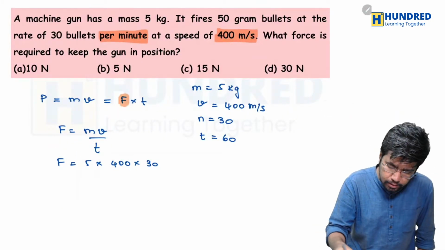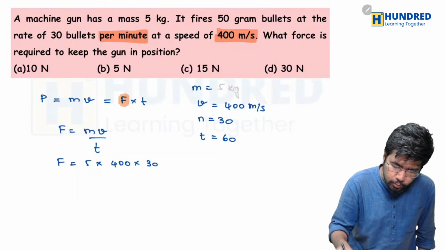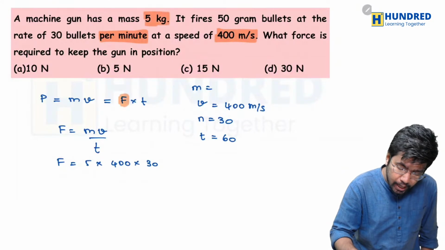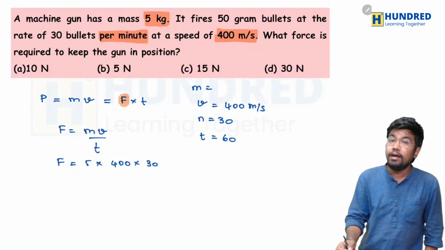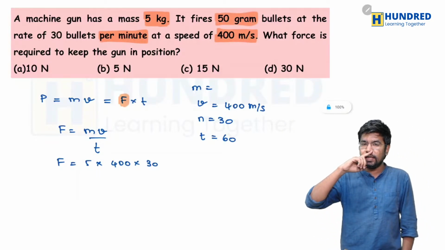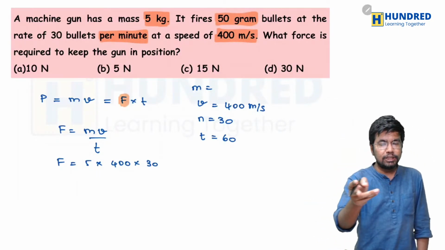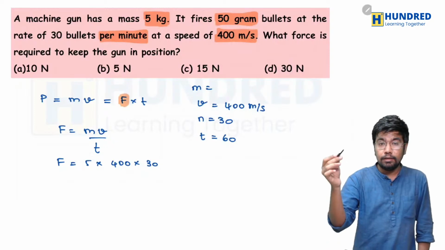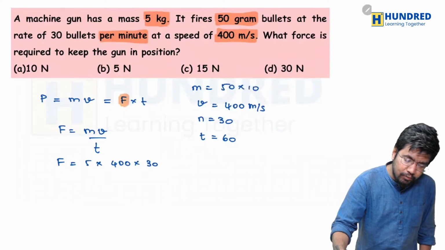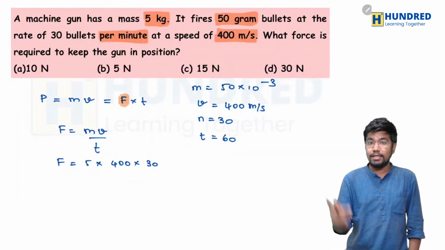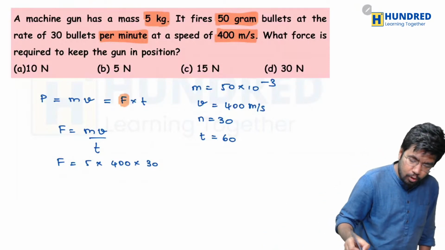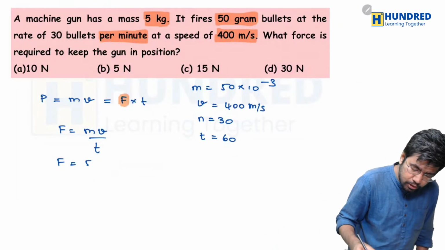Just one small mistake on my side. Actually they have given the mass of the gun as 5 kg, but the bullet as 50 gram. Actually, the bullet is getting fired, right? So we have to take the mass of the bullet. If it is 50 gram, then we write it like this: 50 into 10 power minus 3. We are converting it into what? Kilogram. So this small correction we have to include in the calculation also.